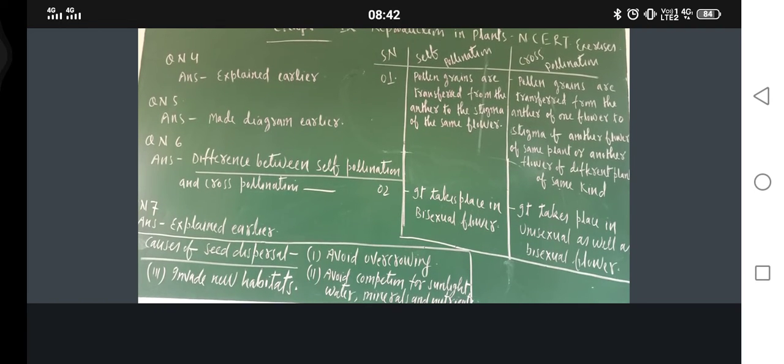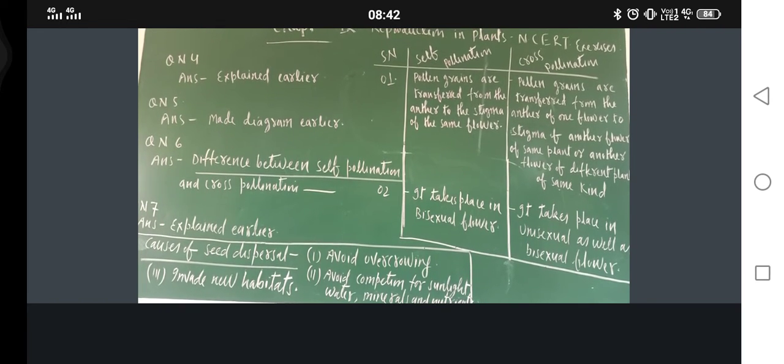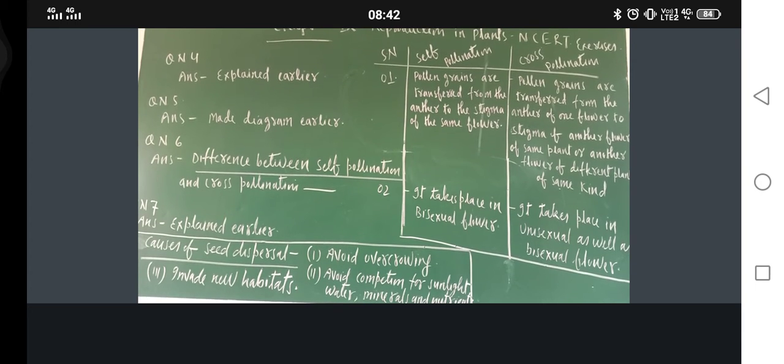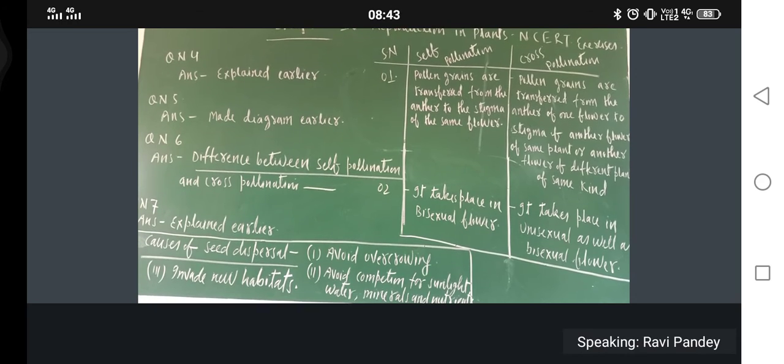Because they are telling to explain what you understand by sexual reproduction, so they have asked for an explanation. That is why I have explained in detail. And here, in question number 3, even if you do not make the diagram, it is okay. But in question number 7, the diagram is a must. Are you getting my point or not? Yes. For question number 3, just write the explanation.